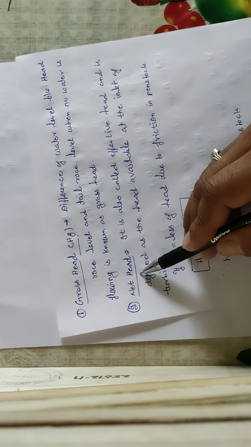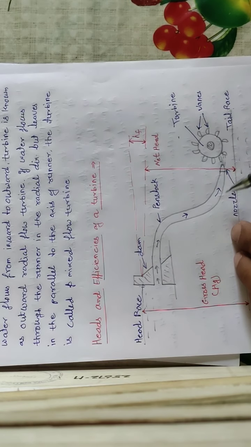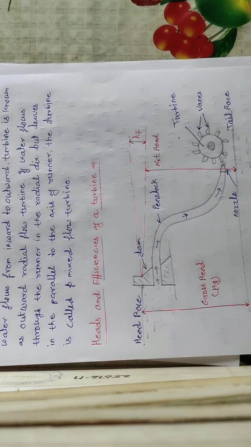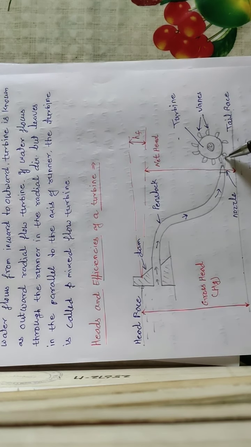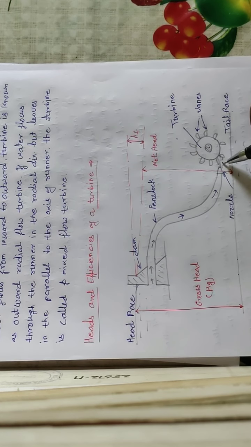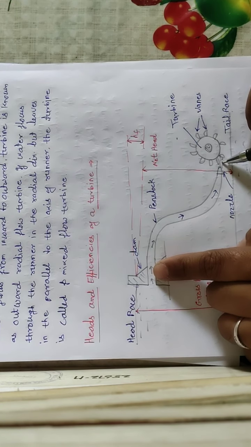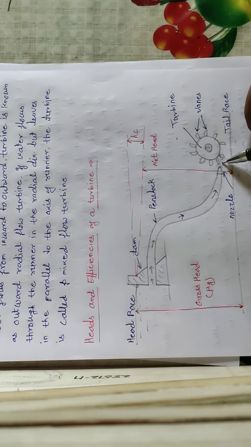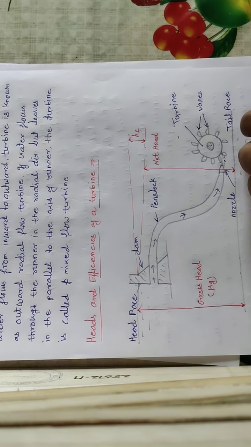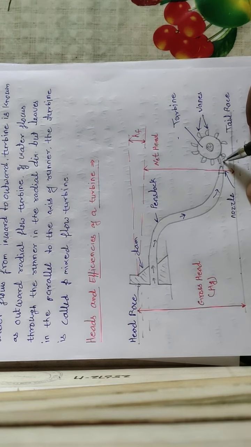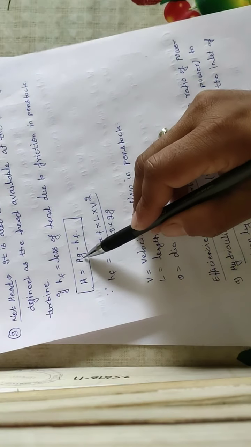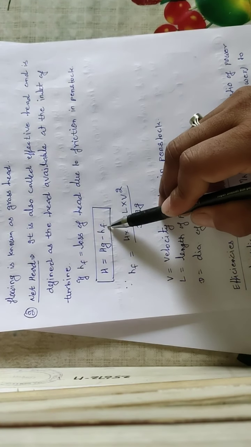Next one is the net head. As we know, when the water flows through the penstock and strikes the buckets of the turbine, due to friction some part of the energy is also lost. So at the inlet of the turbine, at this point, the energy will be less as compared to this point, as we discussed in case of pipe flow. We find loss of head due to friction, so the energy decreases at this point. So net head is the gross head minus loss of head due to friction.